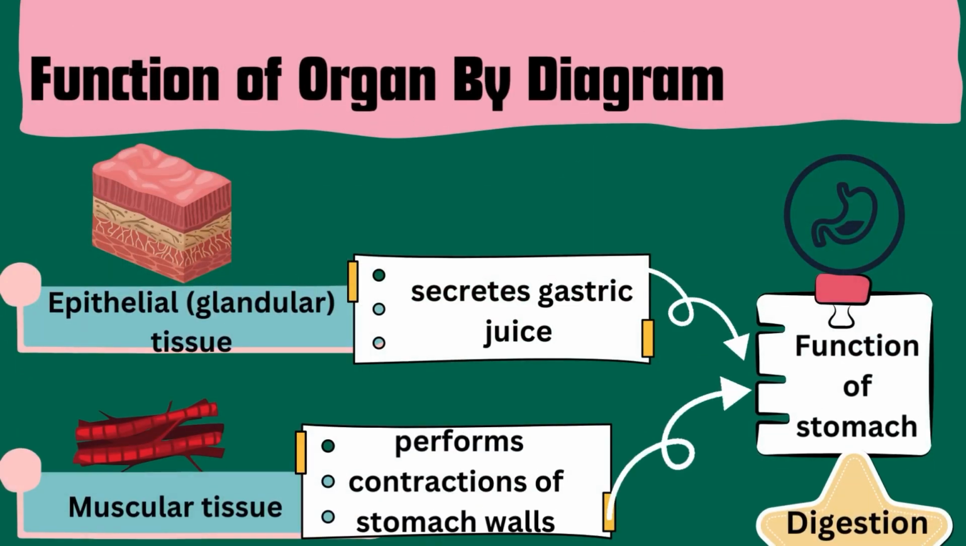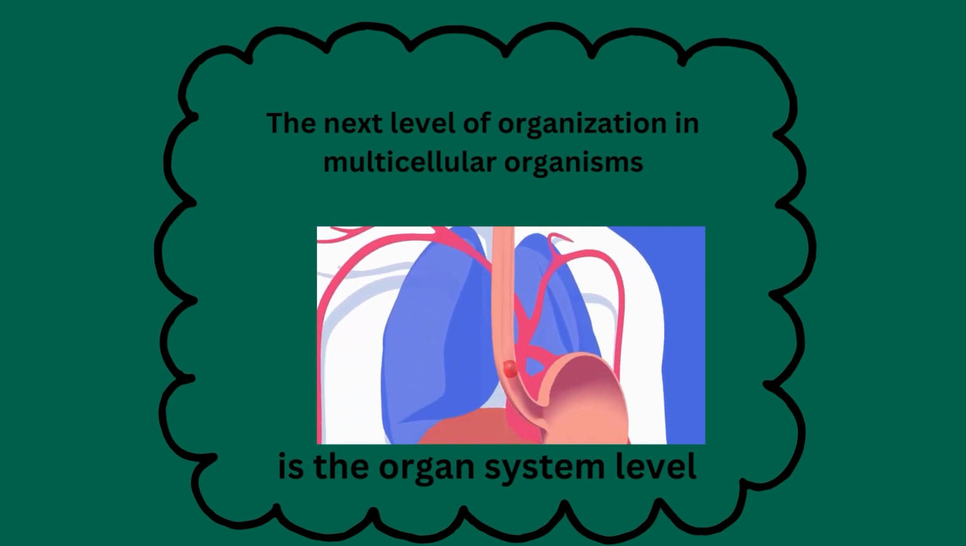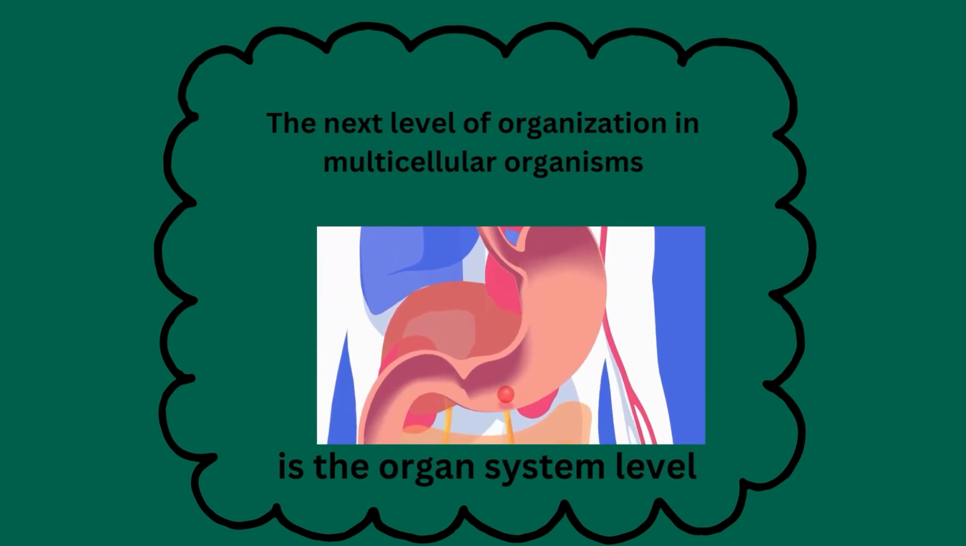This diagram shows how two tissues are performing their work and their collective action becomes the function of stomach, that is digestion. Epithelial tissues secrete gastric juice and muscular tissue performs contractions of stomach walls for grinding of food. The next level of organization in multicellular organisms is the organ system level.